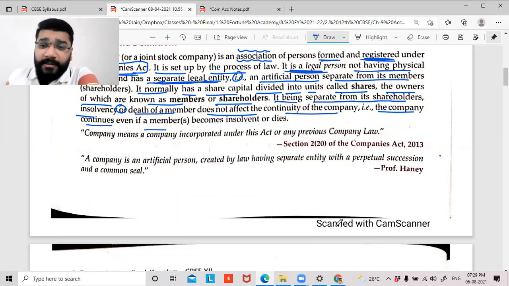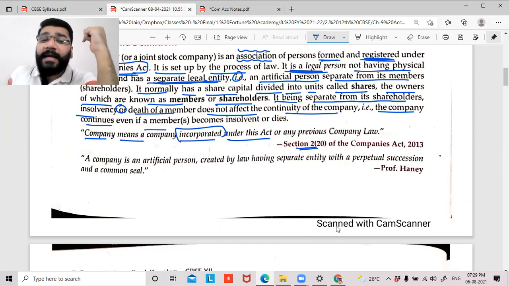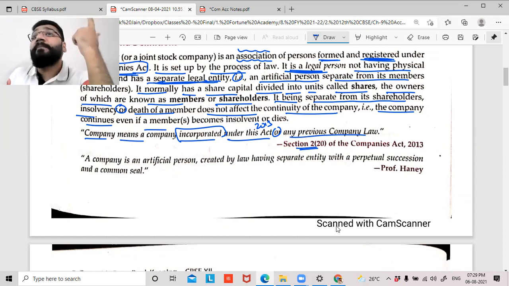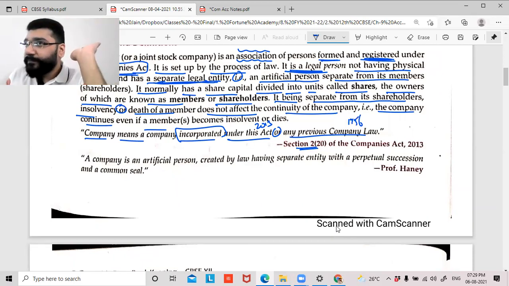Next, guys, company means. Now there is a definition given in the Companies Act 2013, which says that company means a company incorporated. Incorporated means registered under this Act. Under this Act means what? Under Companies Act 2013 or any previous company law. Previous company law is what? Companies Act 1956. This is the definition which is given in your Act rule book.